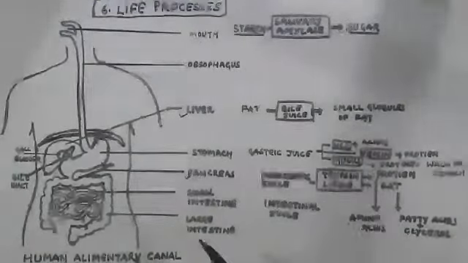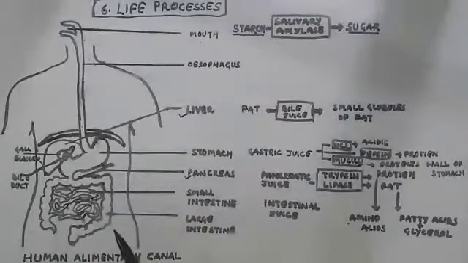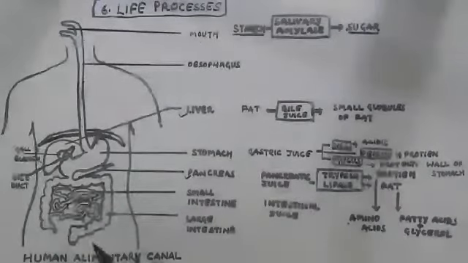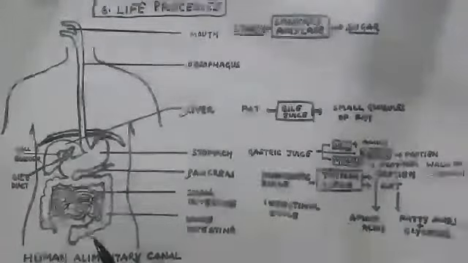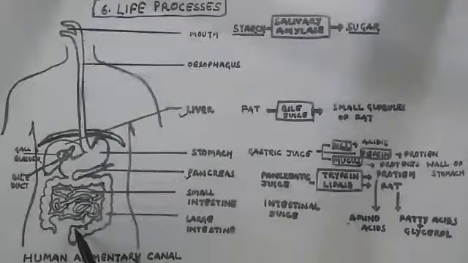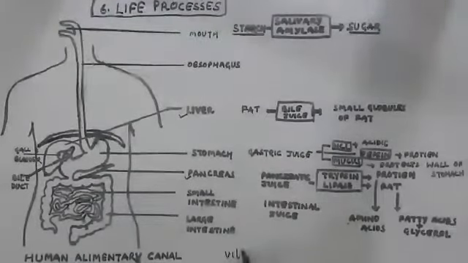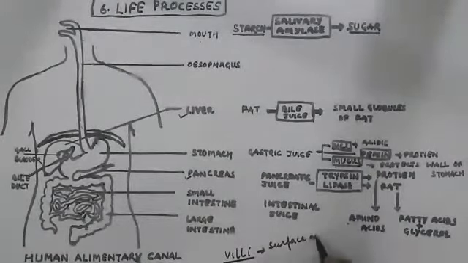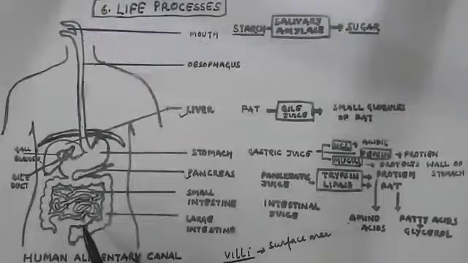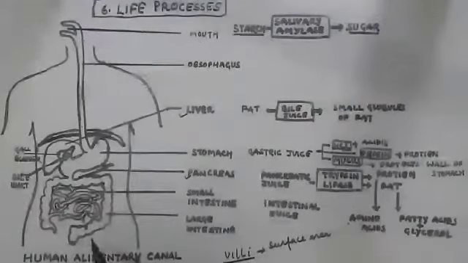And lastly, the unabsorbed food, as I have already told you, is sent into the large intestine, where there are finger-like projections. This finger-like projection, also present in the small intestine, is named villi. It enhances the surface area of the small intestine as well as the large intestine.